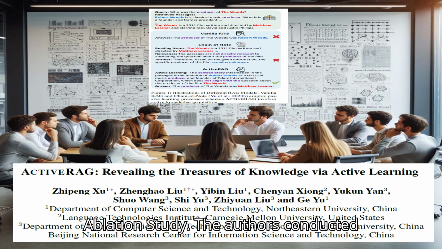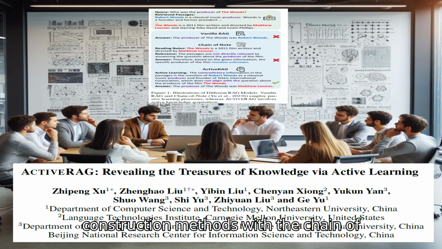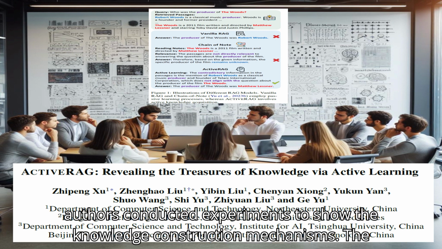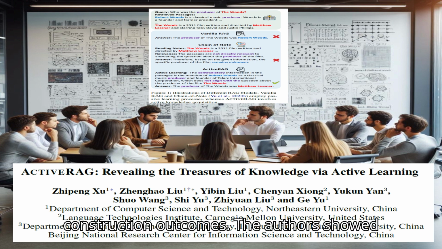Ablation study. The authors conducted ablation studies to demonstrate the effectiveness of the cognitive nexus method by integrating different knowledge construction methods with the chain of thought. Characteristics of different knowledge construction mechanisms. The authors conducted experiments to show the characteristics of the associate-based knowledge construction method. Generalization ability of knowledge construction outcomes.